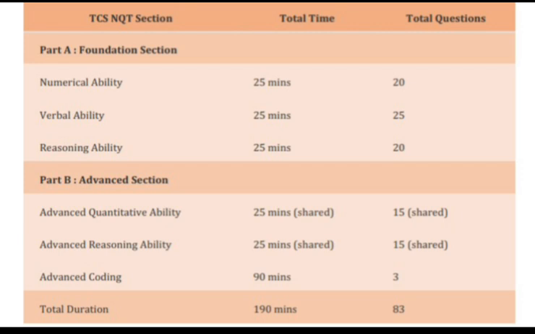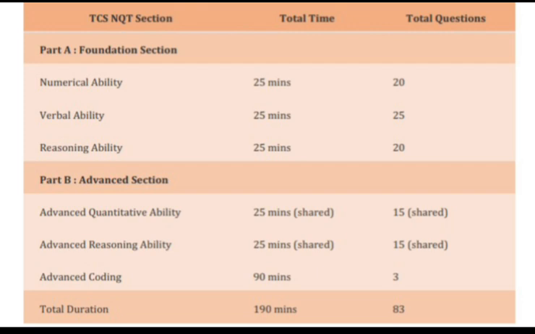It will consist of two parts, part A and part B. Part A is the foundation section, in which numerical ability, verbal ability and reasoning ability questions will be provided, with each section of 25 minutes. In numerical ability, total time is 25 minutes and the total number of questions will be 20, and in verbal ability, of 25 minutes, the total number of questions will be 25. Okay, and in reasoning ability, total time is 25 minutes and the number of questions will be 20.